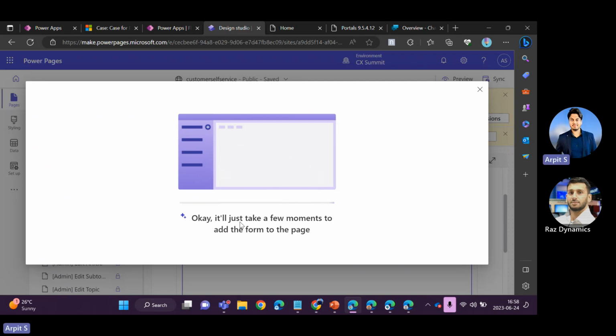This doesn't mean you have to completely rely on that. Being a developer, it makes your job easy for the simple things, but you cannot say that this particular AI can replace developers, because you still need to do a lot of things on the forms. You have to write the validations, you have to write the designing code, and do the styling. These are simple things that you used to do manually, like creating fields. This AI can do it in a simplistic manner so that you can do the other things using your development efforts, right? So now it's creating that.